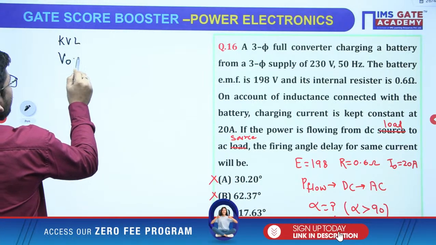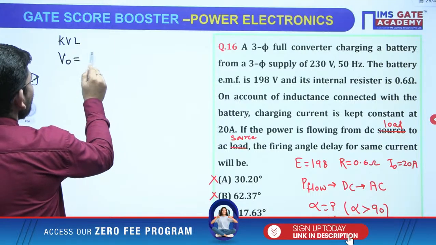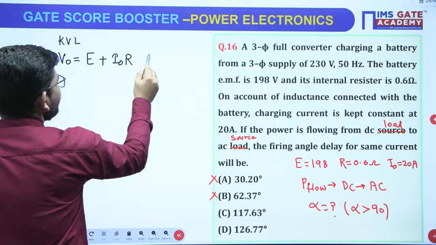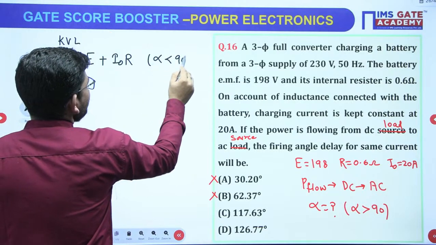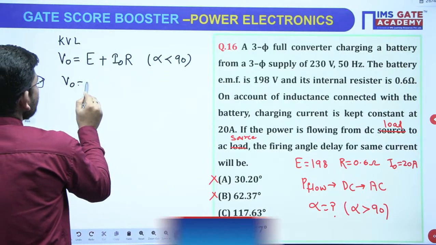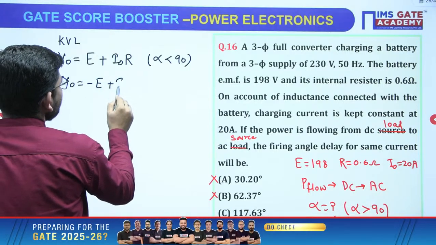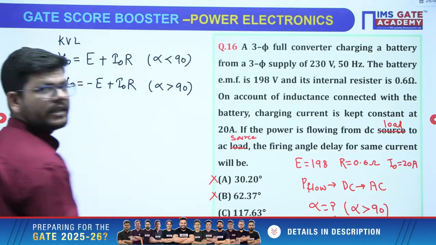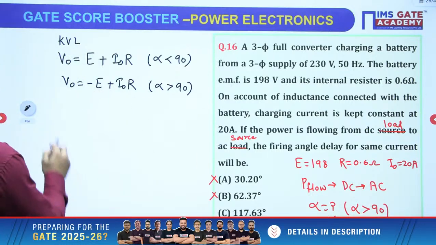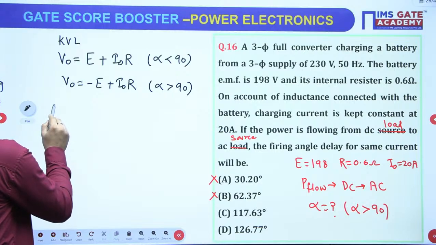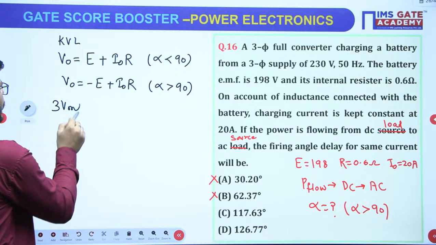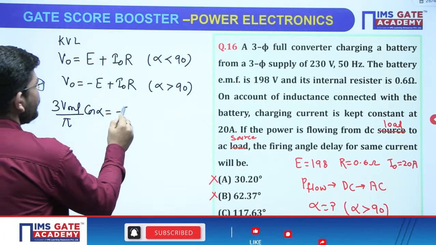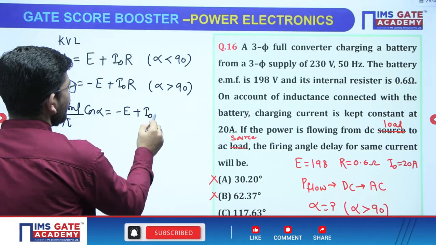When we have an RLE type of load, KVL is normally V naught equals E plus I naught R when alpha is less than 90. The KVL becomes minus E plus I naught R when alpha is greater than 90, correct? Now it is a three-phase full converter, so output voltage will be 3 VML over pi cos alpha equals minus E plus I naught R, right?